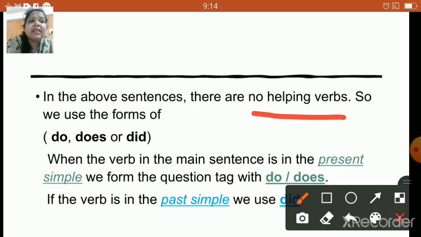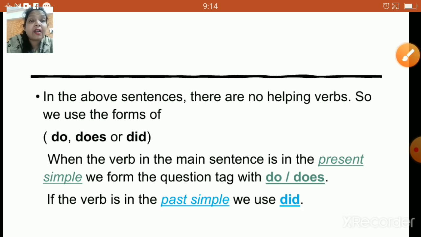Now, children, there are few sentences which are in present simple tense, right? And there are few sentences which were in past simple tense. Now, if you check, there was one sentence, Sita did not work hard for examination, right? So, over there, we had to use did. The reason is it was in past simple form. So the correct answer was Sita did not work hard for examination, did she? Right? Okay, so I'm very sure now you are clear with all these rules.